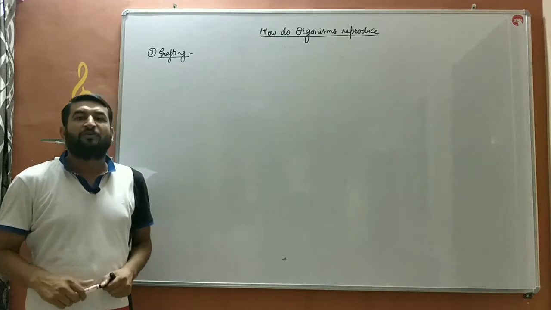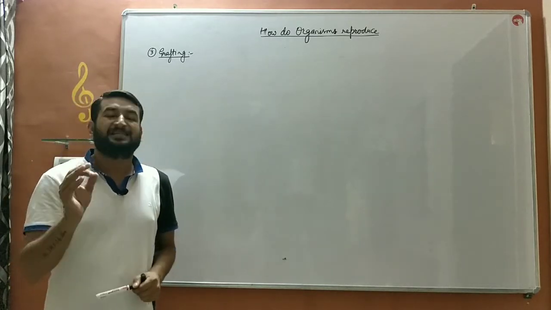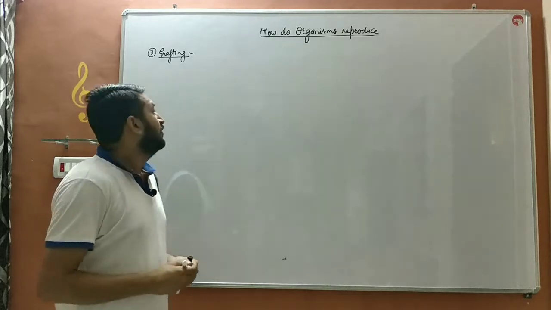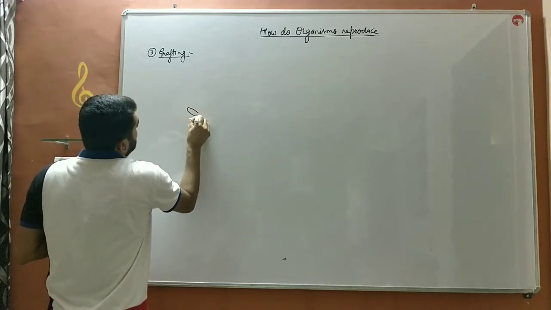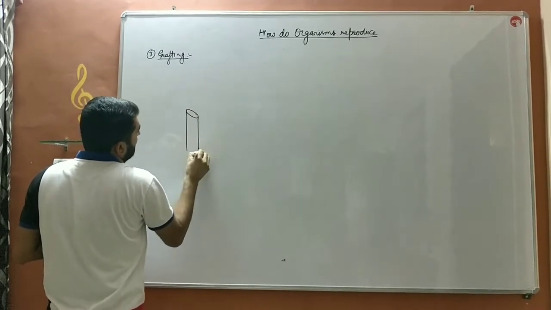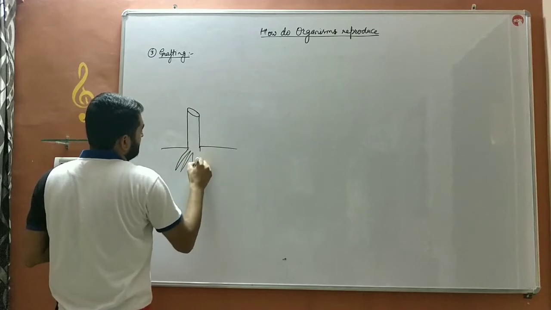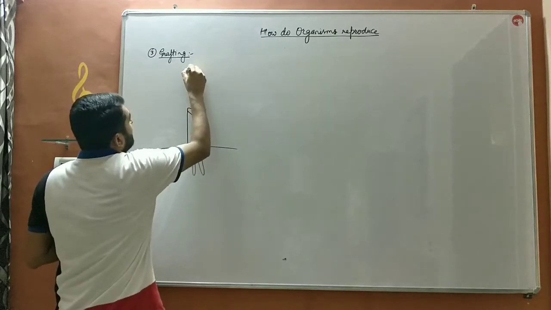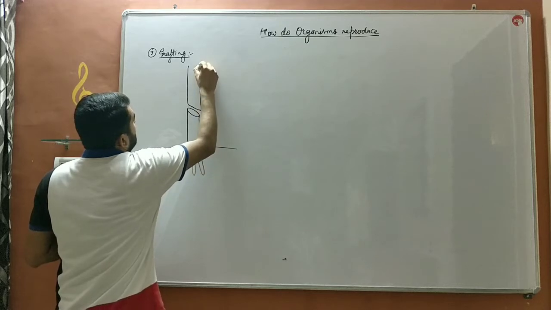In this video, we will discuss the third artificial propagation method, that is grafting. What is grafting, bache? It is a method in which two parts of a plant, one possessing the roots and the other without the roots, are joined together.